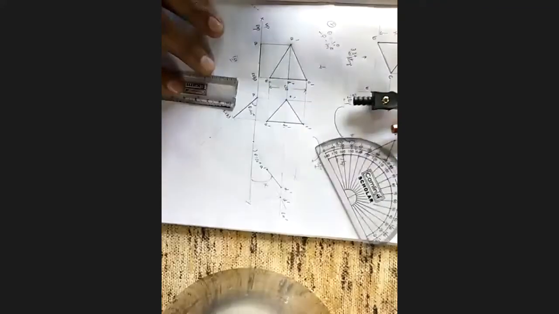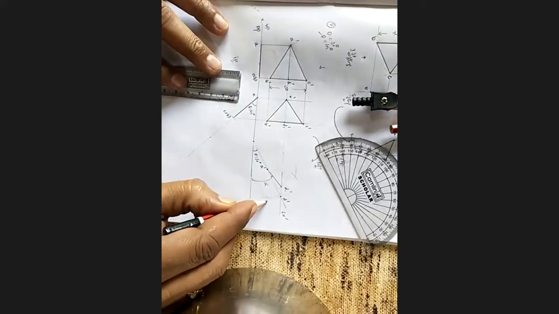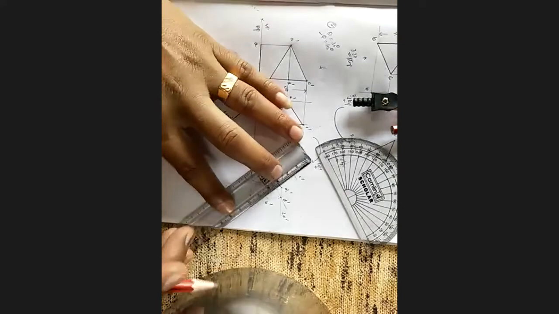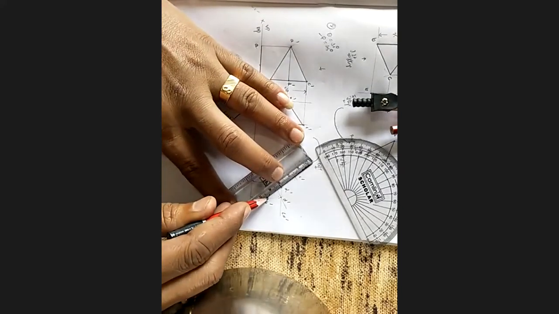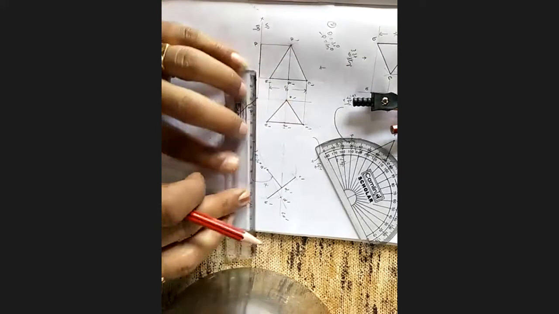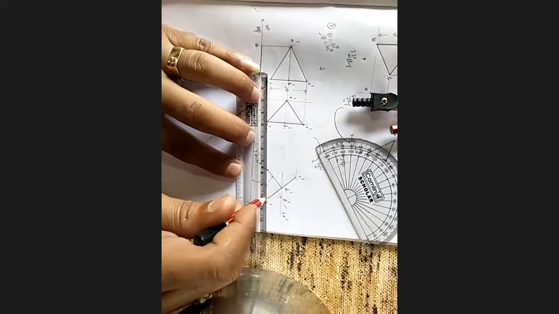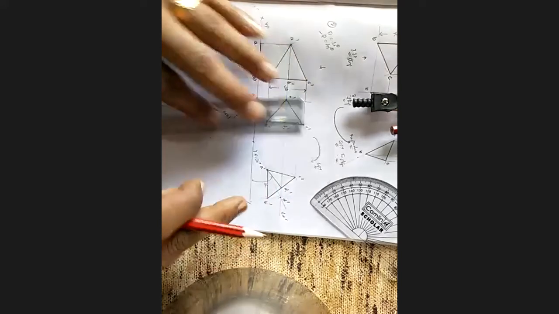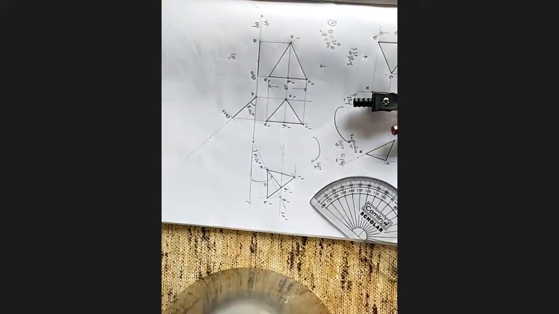A dash, B dash, this is C dash, join them in one line. Same figure I copy.